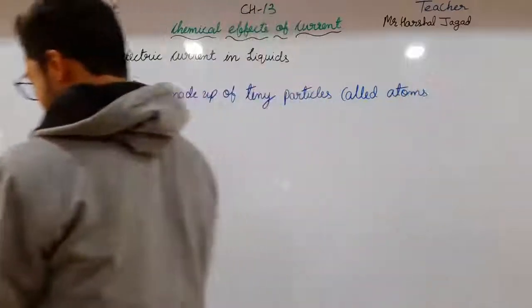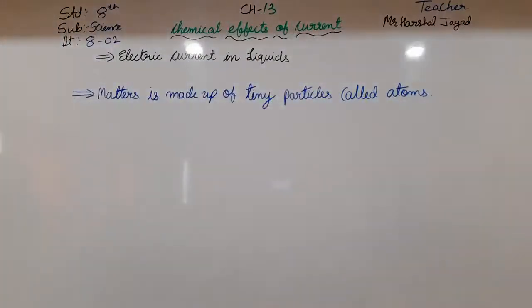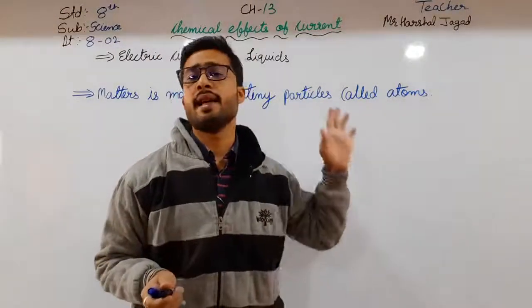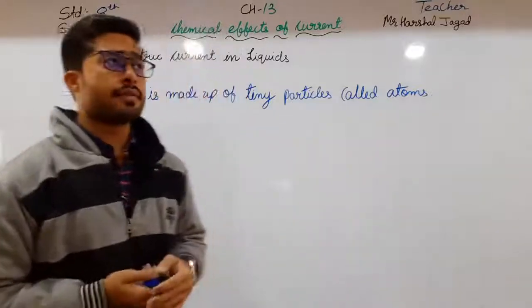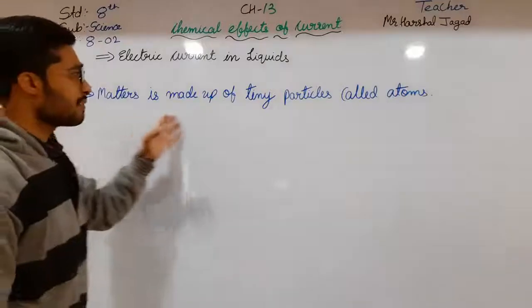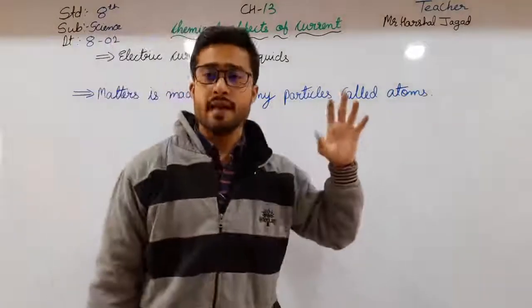Here we talk about the atom, what is an atom. The smallest particle of any element is known as the atom. Okay students, first of all we have to know what is matter. Matter is made up of tiny particles called atoms.